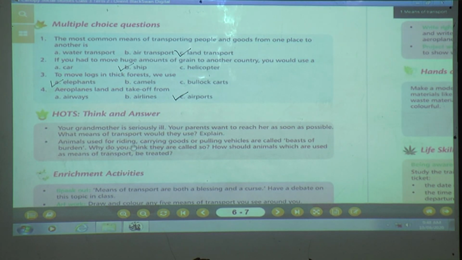Next one. Animals used for riding, carrying goods or pulling vehicles are called beasts of burden. Why do you think they are called so? Burden means a load, and they are carrying lots of burden.